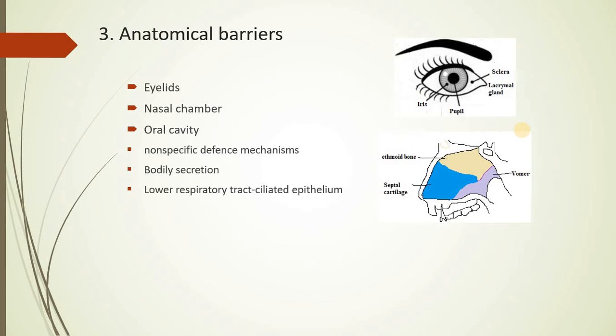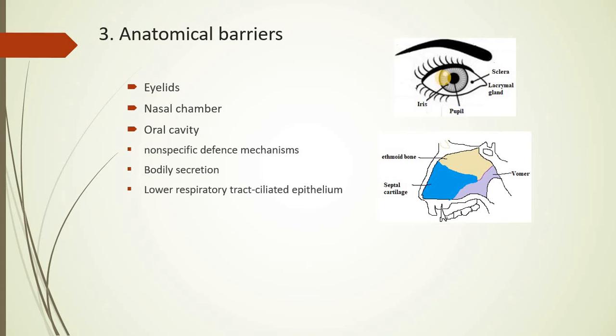Now the next, there are anatomical barriers. Anatomical barriers are associated with certain structures, like if I take the example of eyes. Eyes are protected with eyelids, right? Now blinking of the eyes is an involuntary act, and this blinking prevents the entry of pathogens into the eyes.